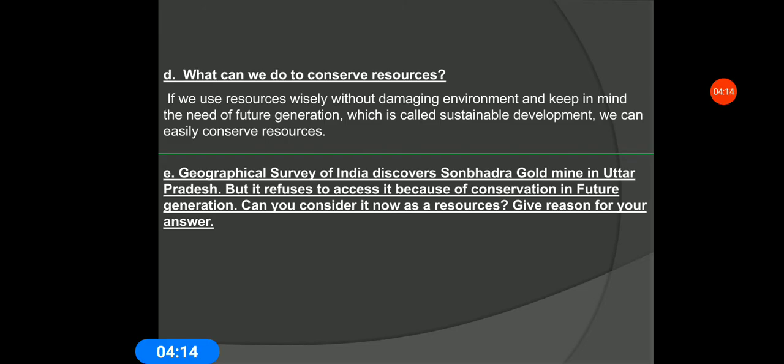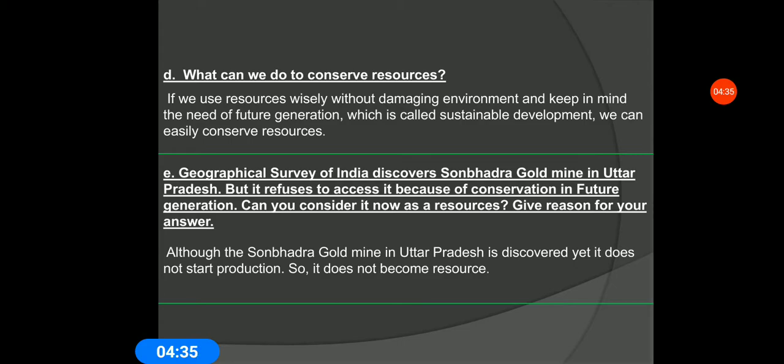E. The Geological Survey of India discovers the Sonbhadra gold mine in Uttar Pradesh, but it refuses to access it because of conservation for future generations. So can you consider it now as a resource? Give reason for your answer. Although the Sonbhadra gold mine in Uttar Pradesh is discovered, yet it does not start production, so it doesn't become a resource.